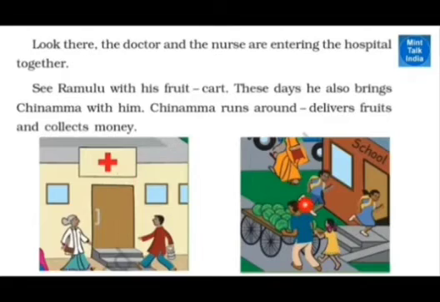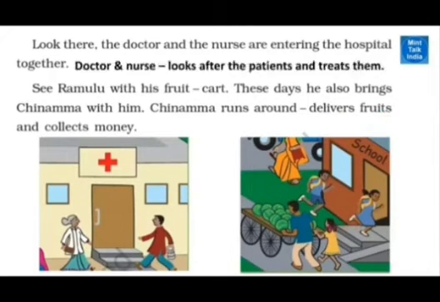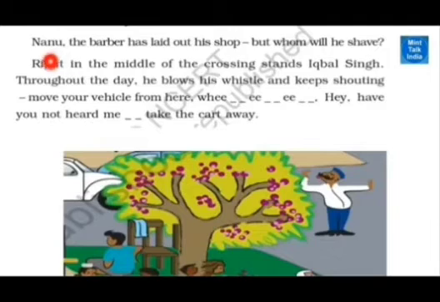Here they are showing the picture of a hospital because the red cross sign is there. You can see a nurse with a white coat on, and you can see a doctor, and both of them are running to the hospital. There you can see a fruit vendor with her daughter. She is trying to give out the fruit. Nanu, the barber, has laid out his shop, but whom will he shave?